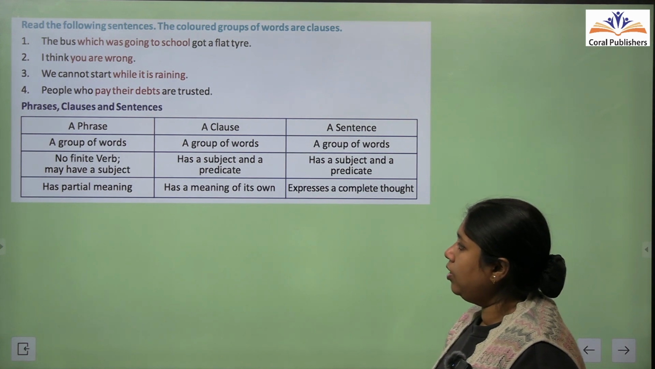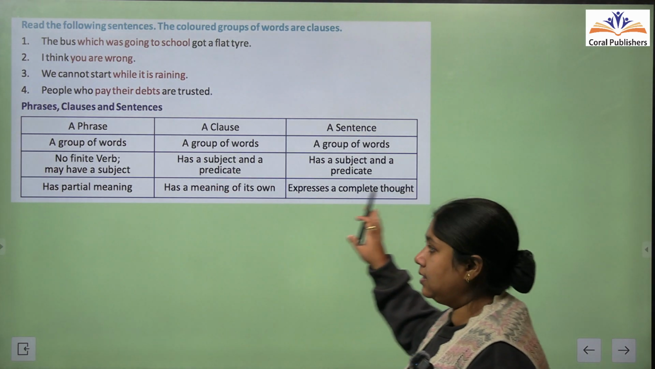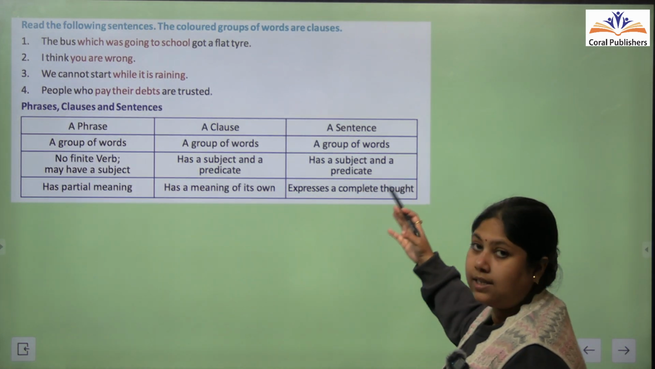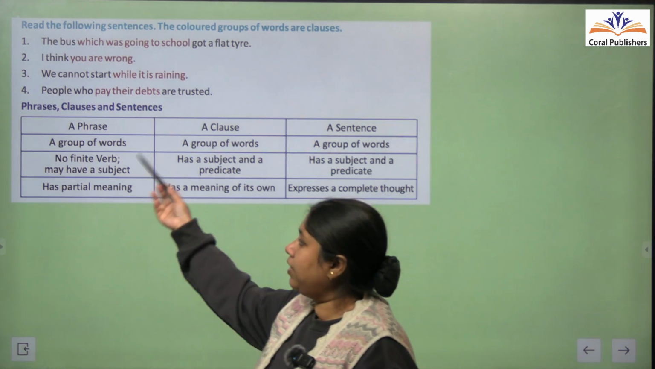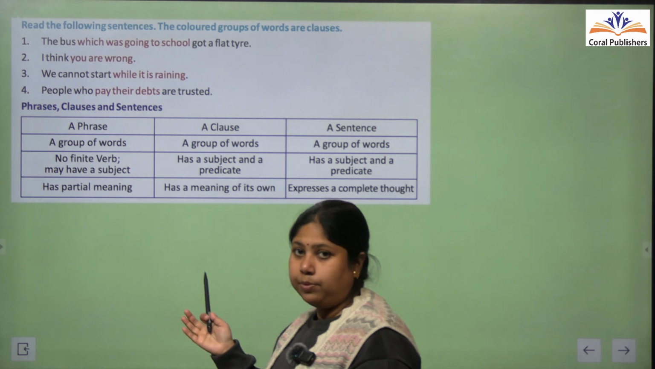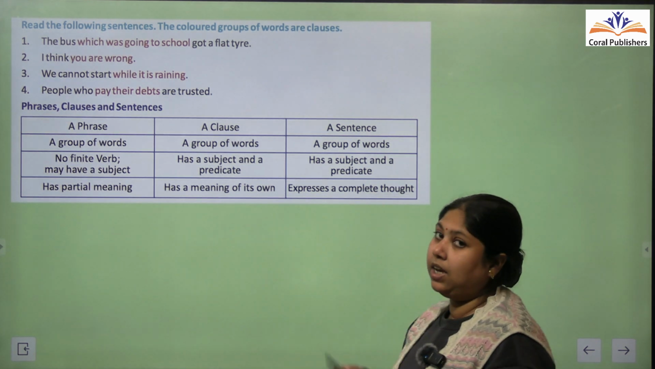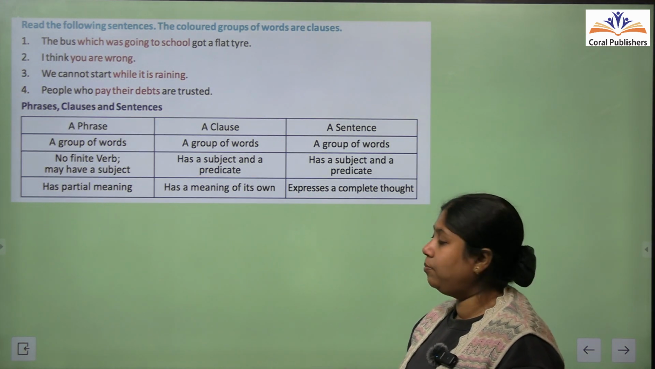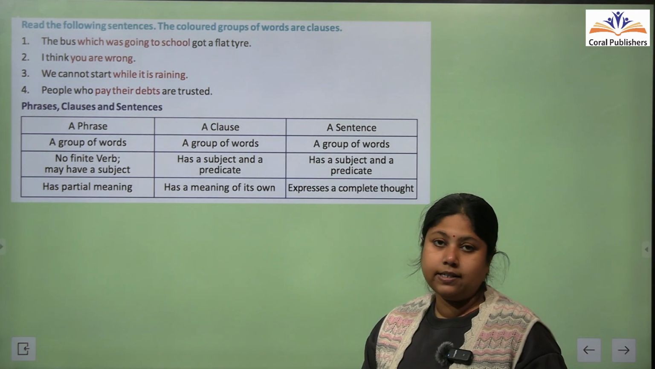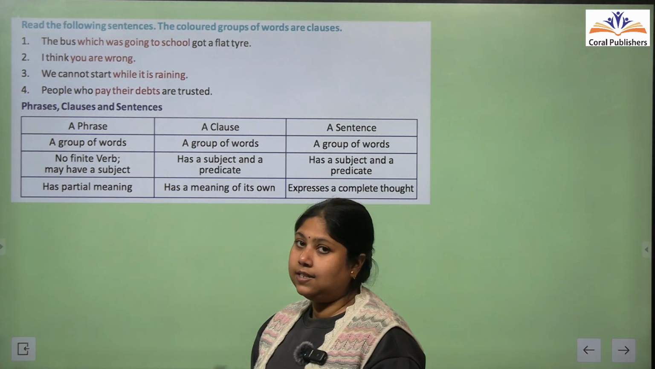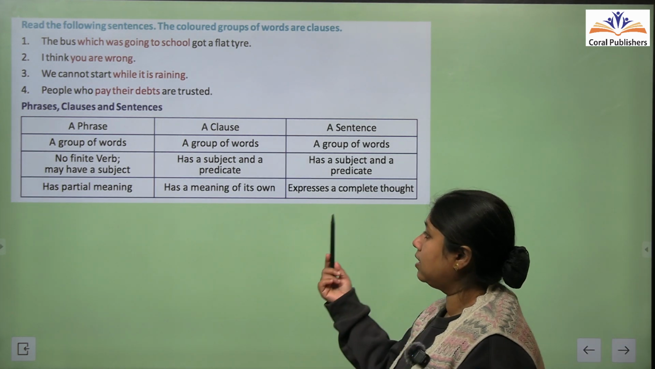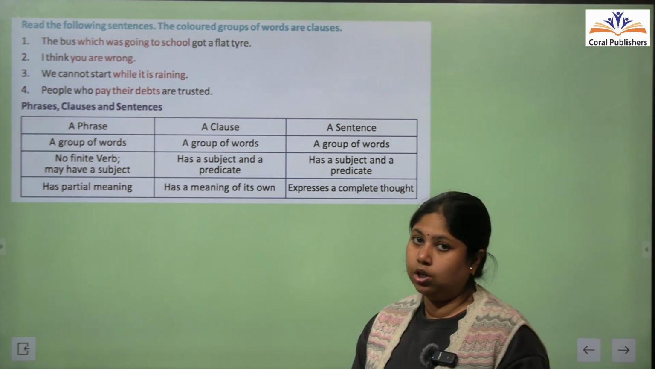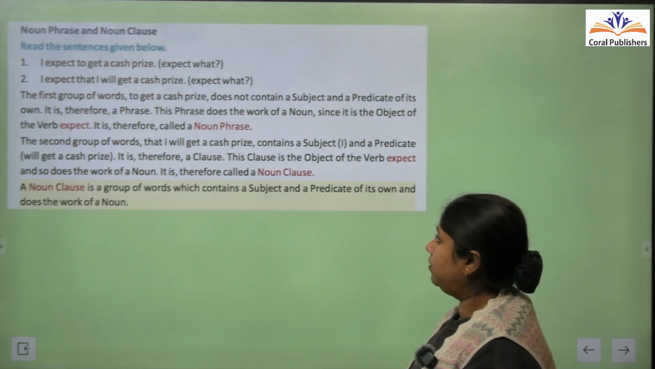Alright. So now let's understand the difference between sentences, clauses and phrases. A phrase is also a group of words. A phrase has no finite verb, and it may or may not have a subject. A clause will always have a subject plus a predicate. And a sentence definitely has a subject and a predicate. A phrase just gives incomplete or partial meaning, whereas a clause has its own meaning. A sentence expresses a complete thought. Alright. Now let's proceed further.